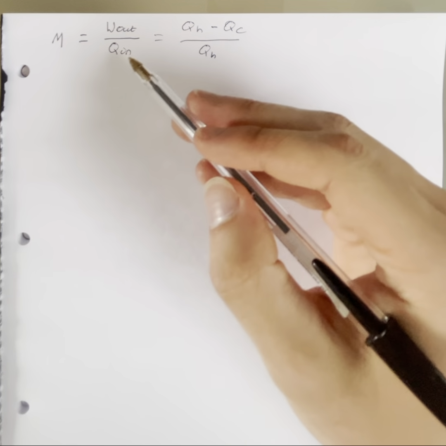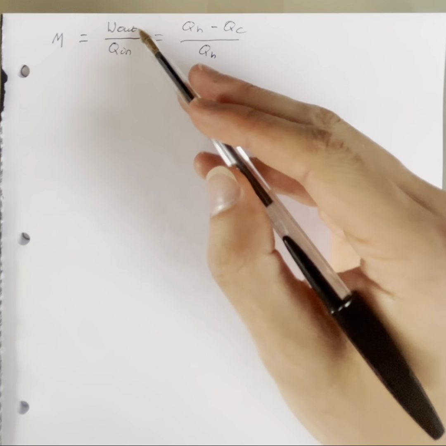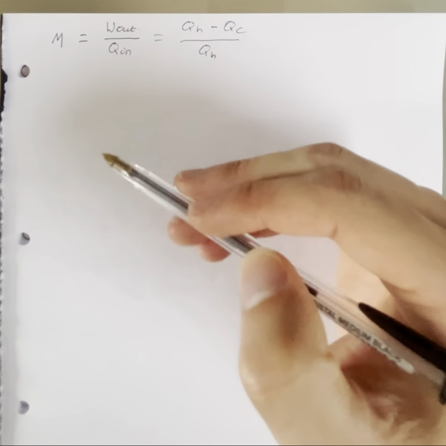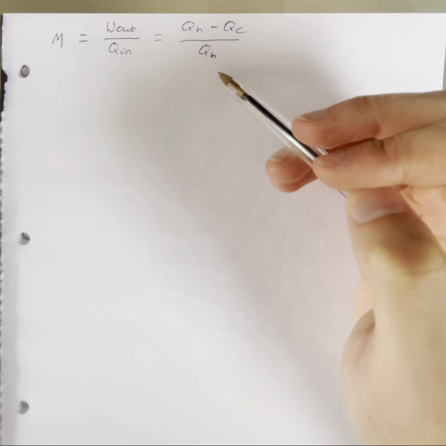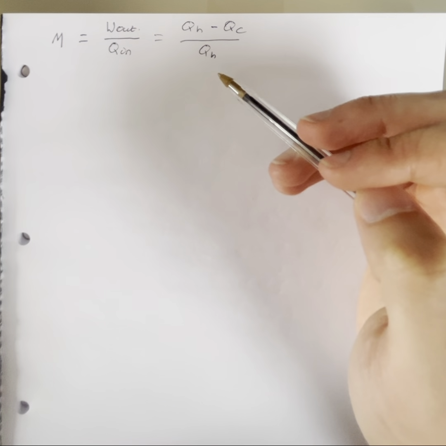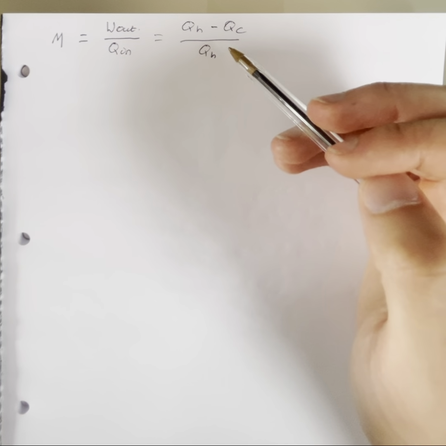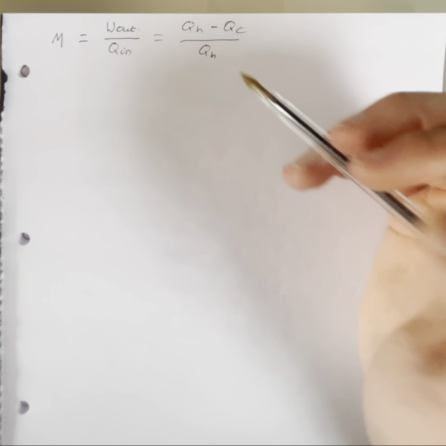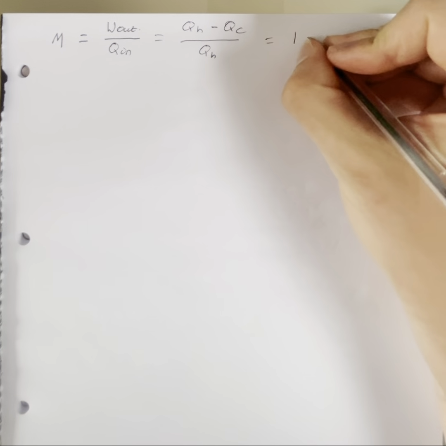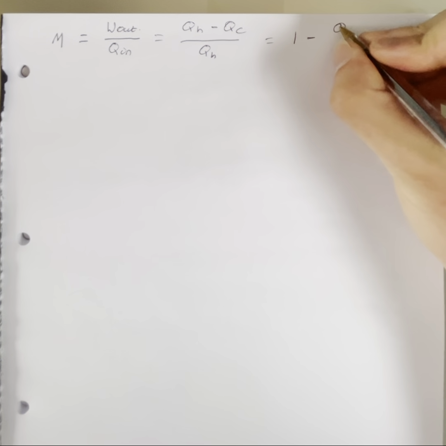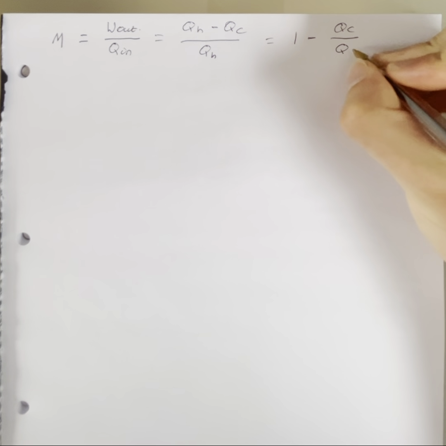And this works because we are just simply doing energy out over energy inputted, and the energy inputted is obviously the energy from the hot reservoir, and the energy that's going out will be the difference between the two reservoirs. And if we rewrite this, we can say that's equal to 1 minus QC over QH.